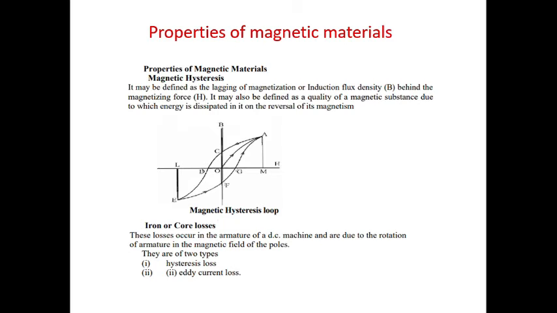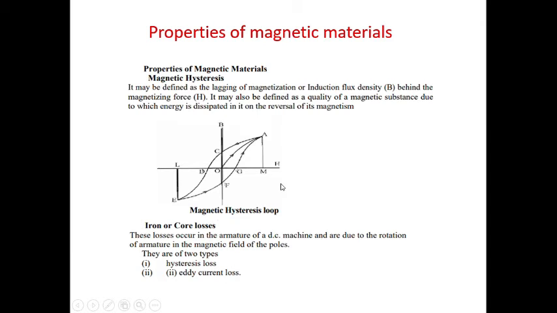In order to make B zero, we give the current in the reverse direction. So we get the point D. Then we further decrease it, giving the point E in the negative direction. Then if we further increase, we get the point F and then G and again A. So this is the magnetic hysteresis loop.